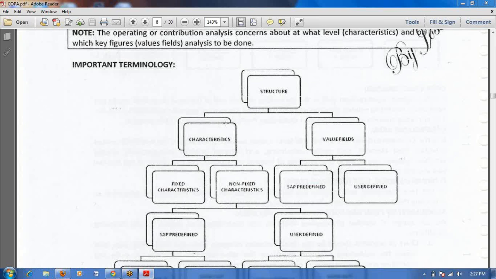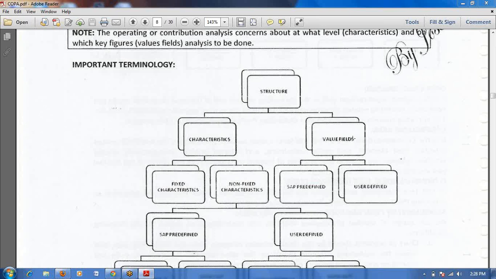If the user wants to see profitability material wise, in that case material we will create as a characteristic. Customer wise, customer also we will create as a characteristic. Region wise, region also. Country wise, country we will create as a characteristic. Like that. Characteristic means at what level you want to see the profitability, at that level we will create a characteristic.